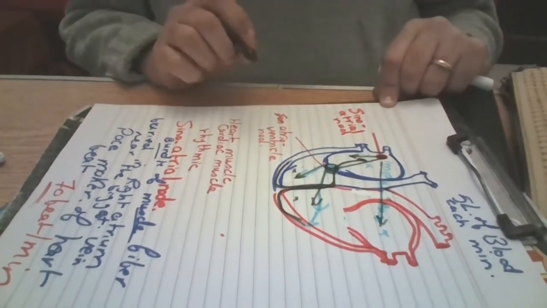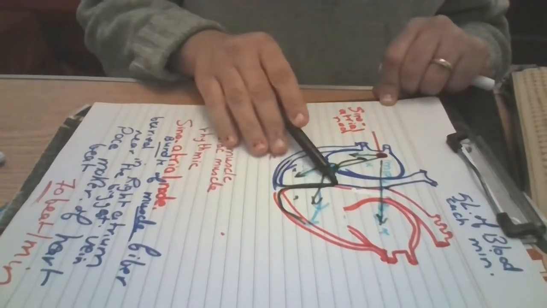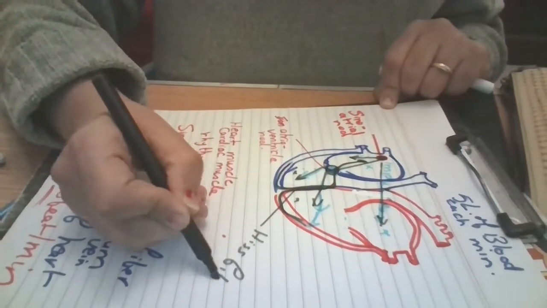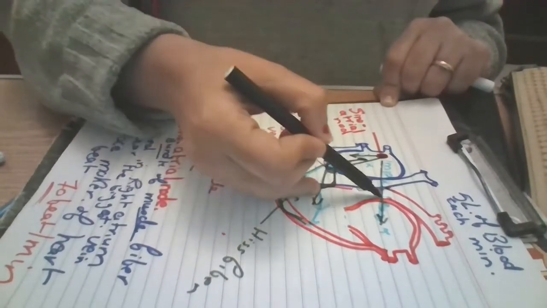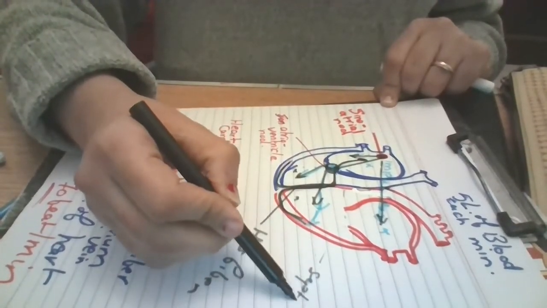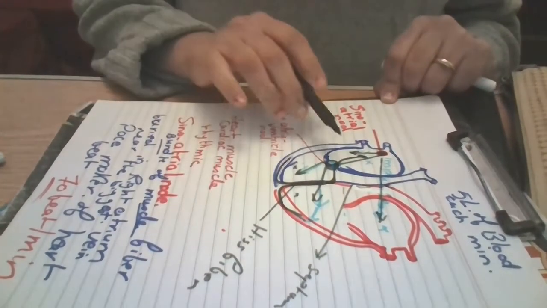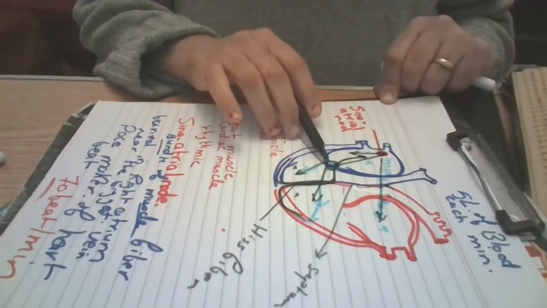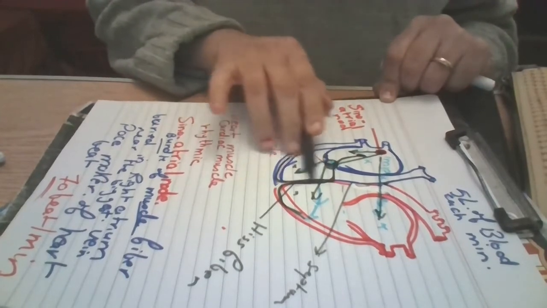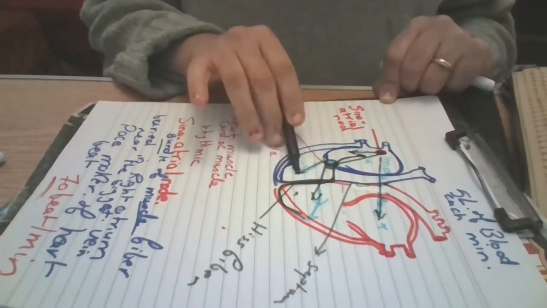It means when the impulse reaches the atrioventricular node, there is a special fiber here. This fiber is called Hess fiber. The Hess fiber is a special fiber found in the septum. Septum, which is the wall between the left side and the right side. This is the septum. The septum is the wall that separates the right side and the left side. These electric impulses reach the atrioventricular node, affecting the Hess fiber. The Hess fibers are the fibers found in the septum between the two sides of the heart, affecting the muscles of the two ventricles, so they will contract.